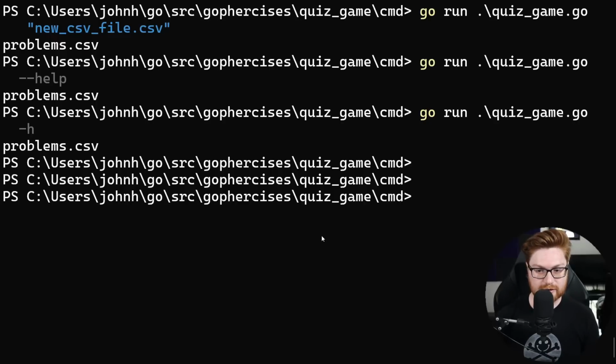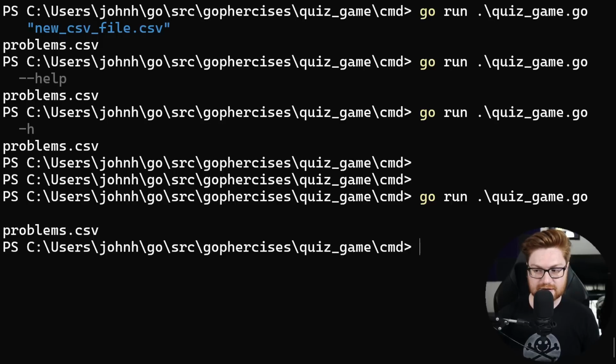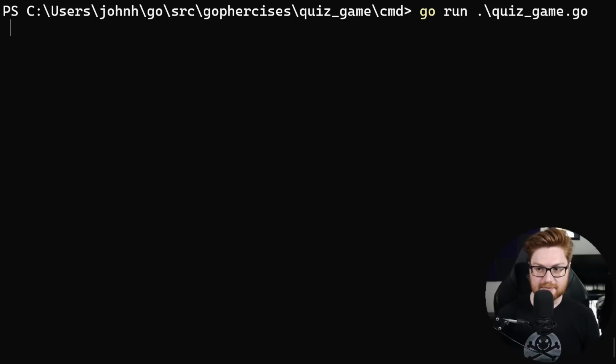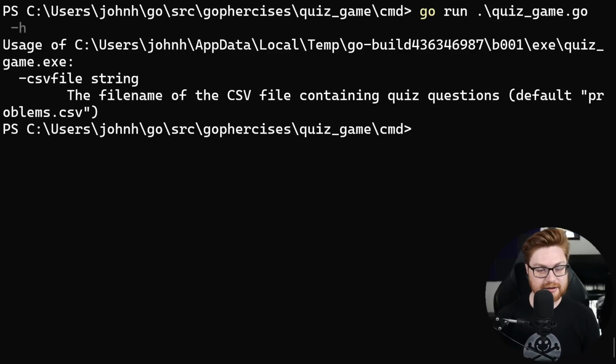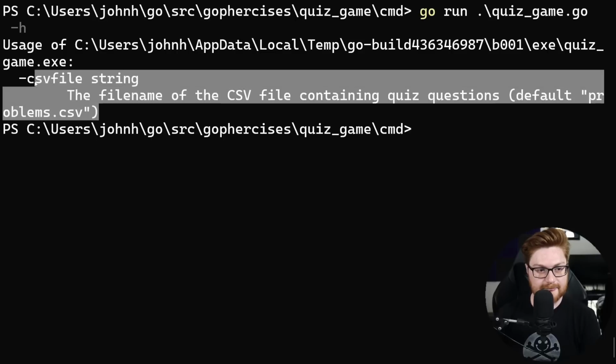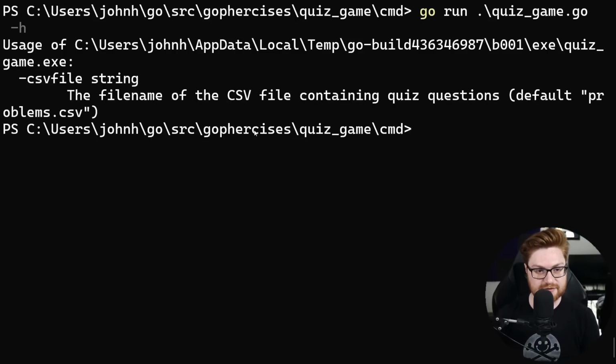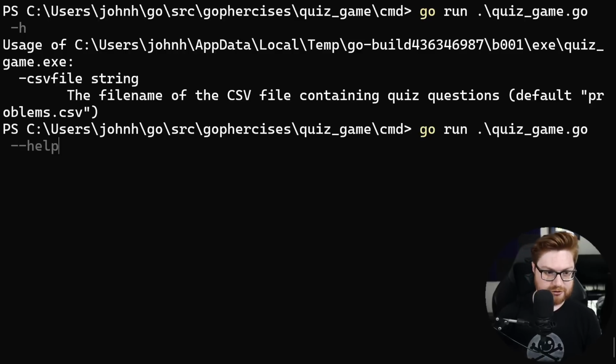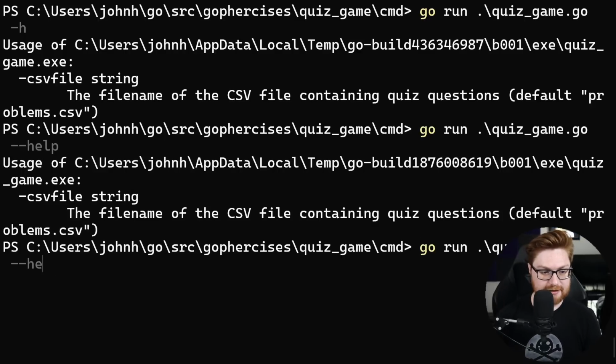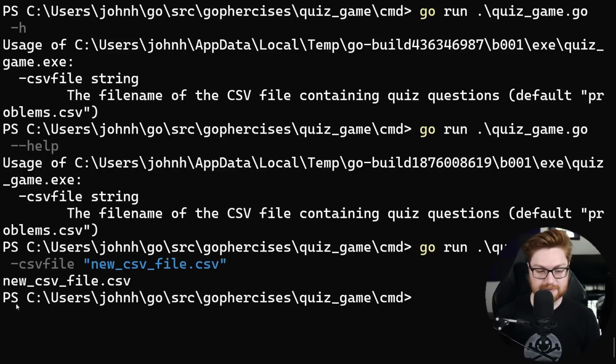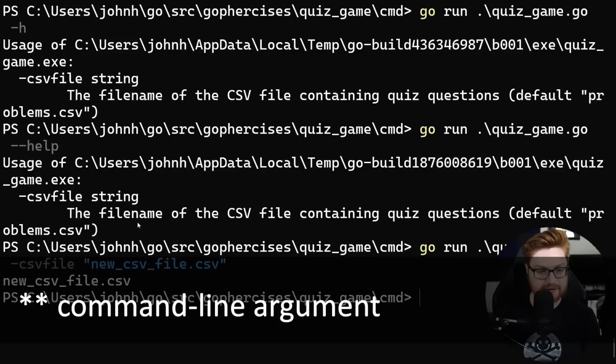So if I do that one more time, let me go run quizgame.go. Without any arguments, it tells me problems.csv. But if I pass that -h, now we have the usage displayed here for us because we are in fact using that flag.parse to try and receive these. So -help would return that just as well. But note, if we pass in our CSV file, now I could use my new CSV file.csv value, and that should be retrieved as the value of that variable.